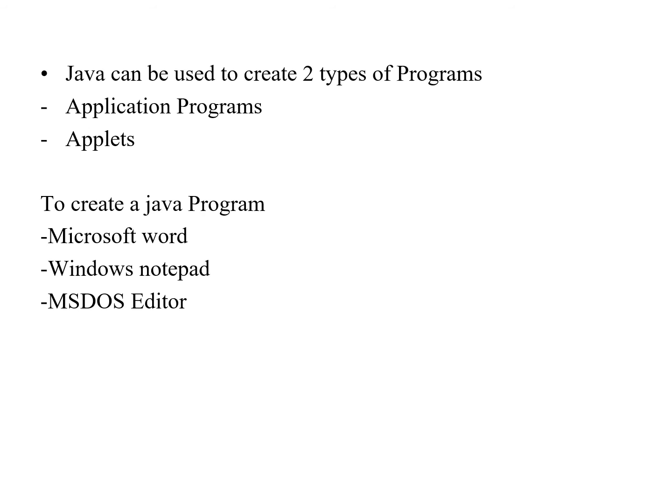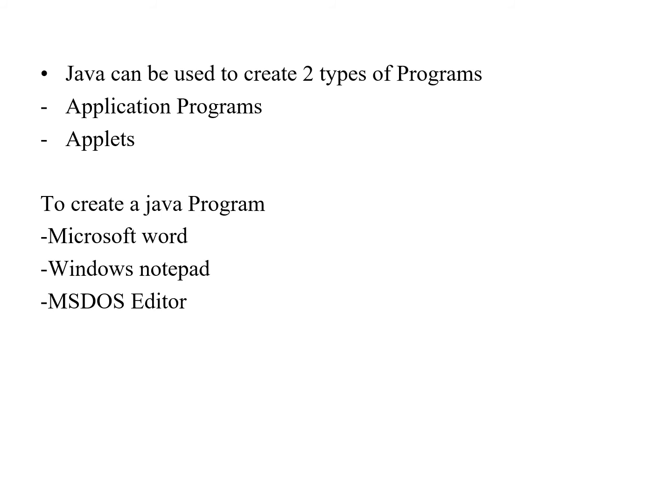Two types of programs can be created using Java. They are application programs and applets. Application programs are small programs that can be executed under the operating system of that particular computer. Until now, the programs that we have seen are application programs. Applets are small programs that can be transmitted over the internet. We will see how to develop an applet later.